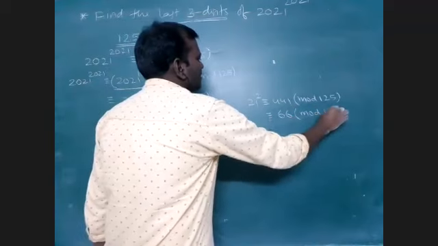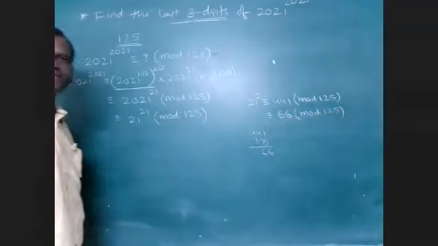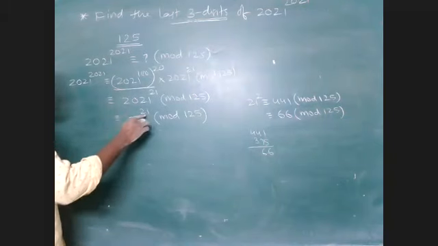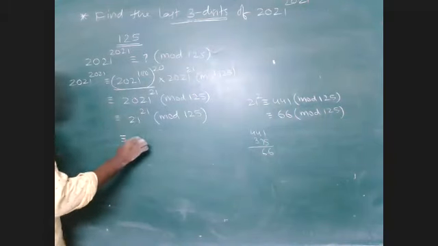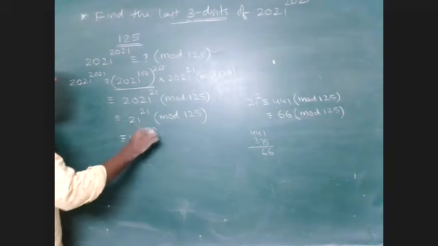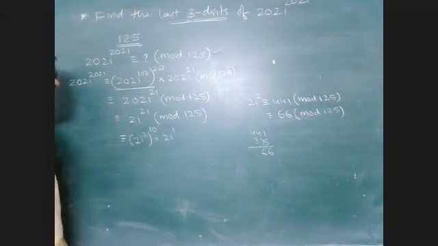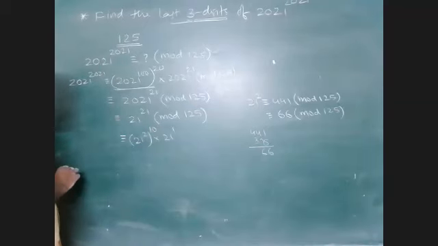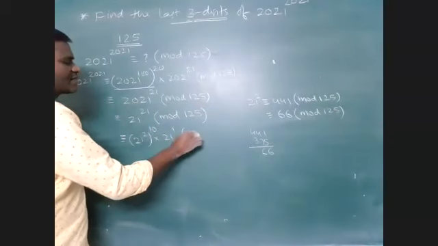I want to reduce the powers. That is my main aim. So what I am doing here is writing this as 21 square whole power 10 into 21 power 1. Am I right? 21 power 20 into 21, mod 125.